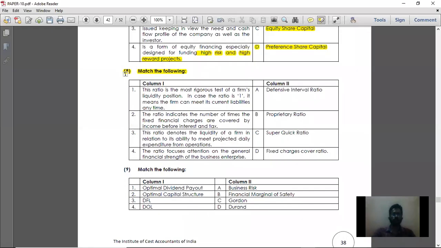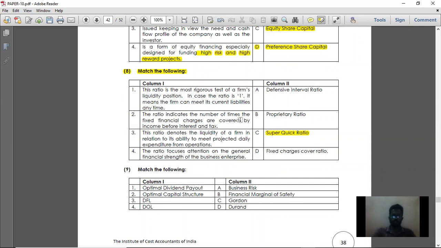So moving on to the 8th match the following. 8th question. First point: the ratio is the most rigorous test of a firm's liquidity position. In case the ratio is 1, it means that the firm can meet its current liabilities at any time. So for liquidity position, the ratio is the super quick ratio. For liquidity position there are 3 ratios: current ratio, liquid ratio, and super liquid ratio. It can also be called the super quick ratio.